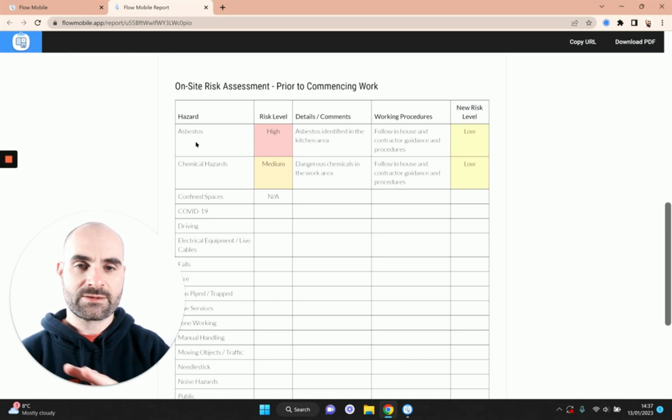If you delete it, it's just not going to show in here whatsoever. If you mark it as NA, it will still show, but you'll have this NA option. So it may be a matter of personal preference as to which one you do. But you can see these two items where there was risks have been color coded. So this is the risk level before and the risk level after.